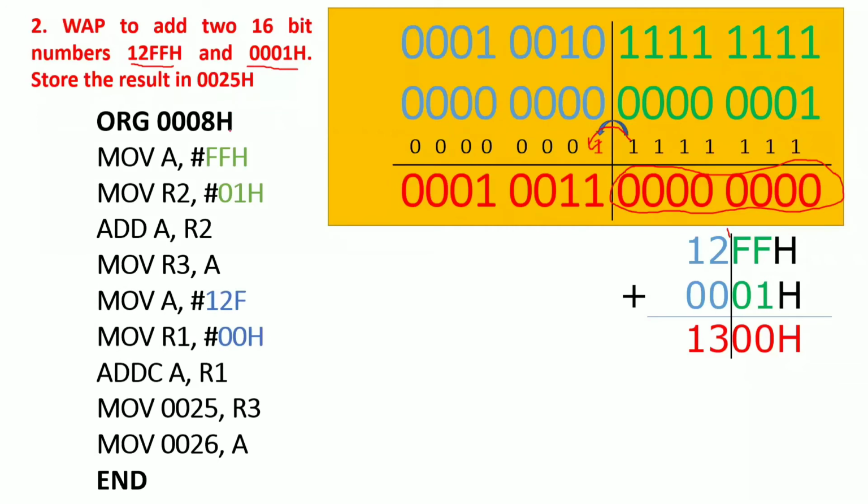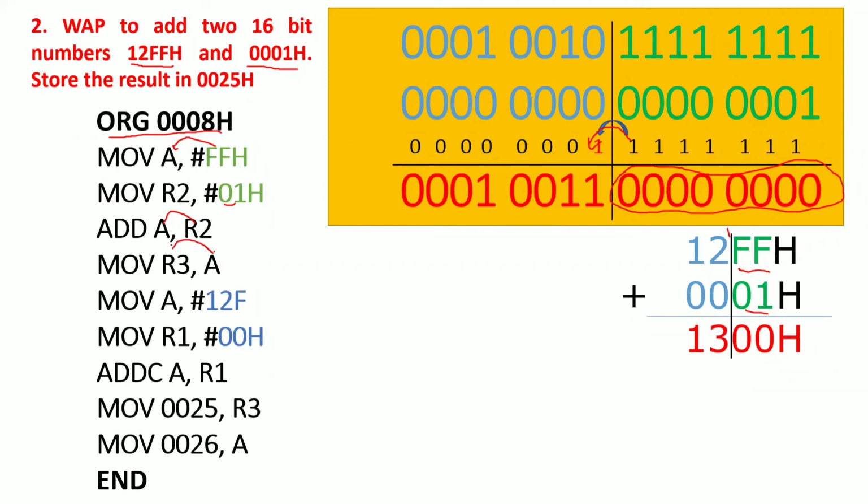Okay, let's see with the program. So we'll start with 008H, any address location, no problem. Now see here, I have loaded a value FFH into the A register, 01 into your R2 register. Why? Because I am performing addition on these two numbers first, the lower byte of your 16-bit number. Now perform the addition. Now the A register will get 00. So all 8 zeros will be in your A register.